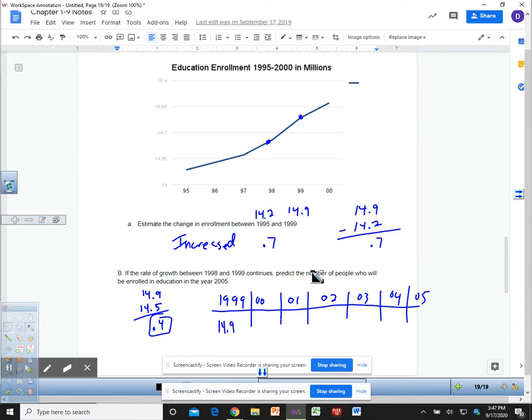So we're going to increase by 0.4 every year as an estimate. This will be 15.3, 15.7, 16.1, I'm just increasing by 0.4 every time, 16.5, 16.9, 17.3. So 17.3 is what I would predict it to be that year.